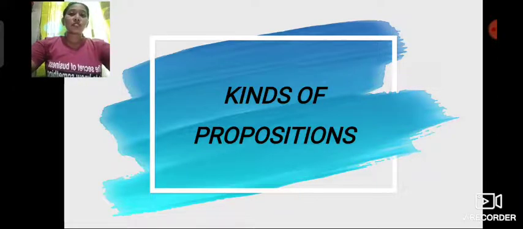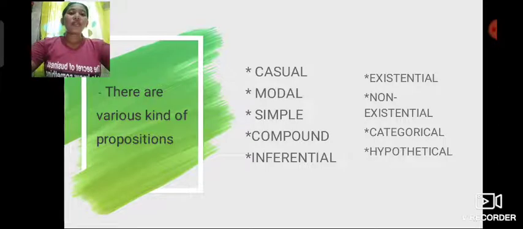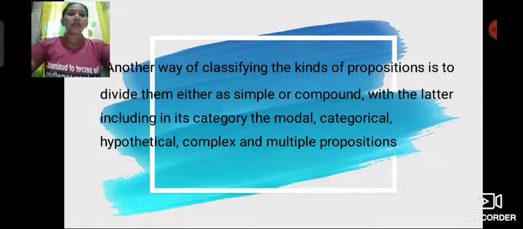The kinds of proposition. There are various kinds of proposition: casual, modal, simple, compound, inferential, existential, non-existential, categorical, and hypothetical. Another way of classifying the kinds of proposition is to divide them either as simple or compound, with the latter including in its category the modal, categorical, hypothetical, complex, and multiple proposition. So, let's discuss the categorical proposition.